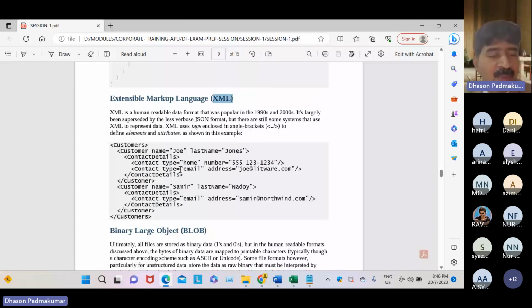Deletion is possible, updating is possible. You can update, for example, a node name, or change, for example, a salary. Everything is possible through programs. You write programs to manipulate or manage an XML file.